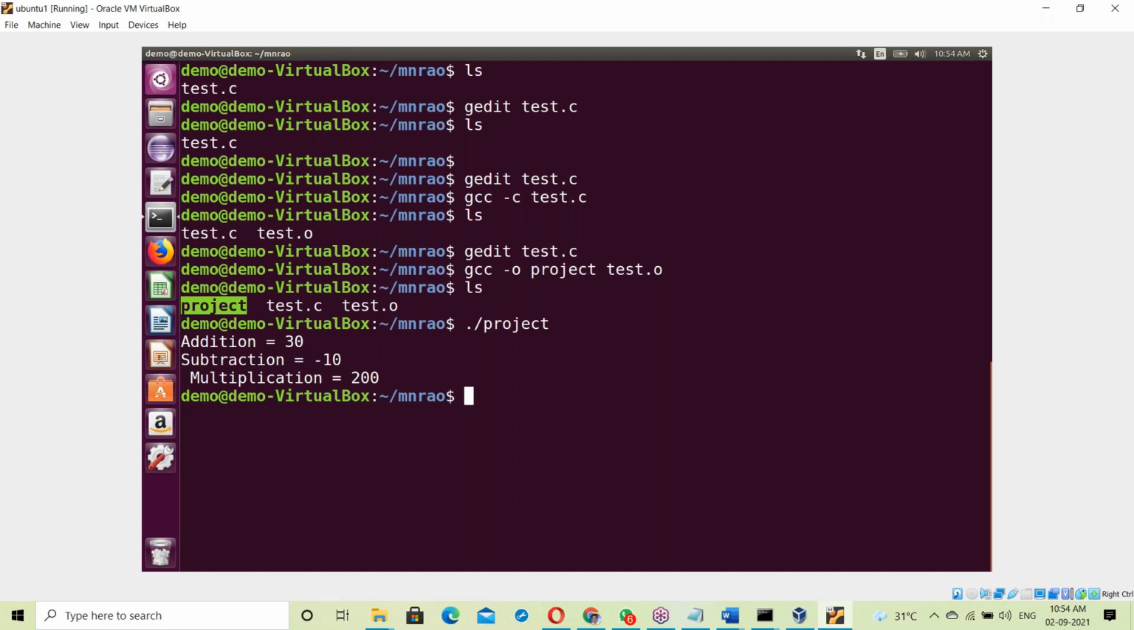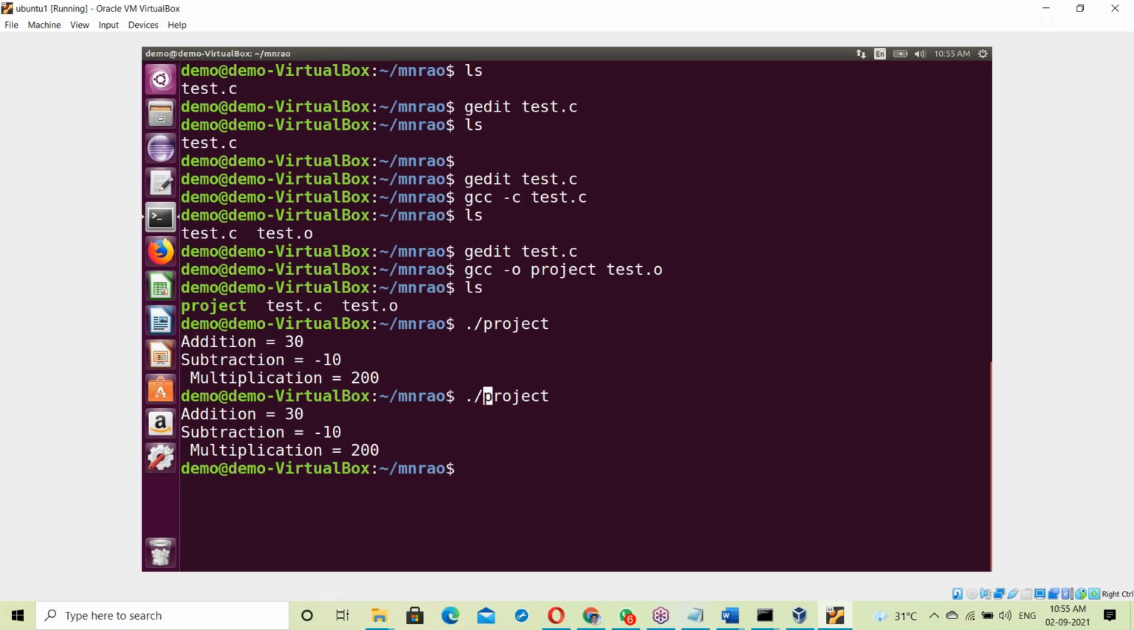At compile time itself, linking. If it is compile time itself linking, that is called static linking. So static linking is happening here. Yes, the project exe file is created, and this exe file is created and executed.